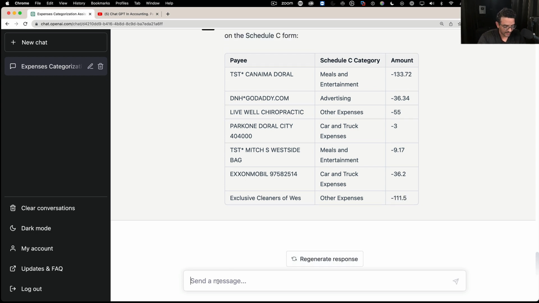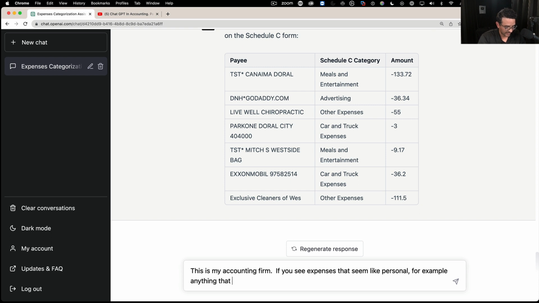I'm going to say, this is my accounting firm. If you see expenses that seem like personal, for example, anything that is medical or for my house, let's just say that, use the personal category.